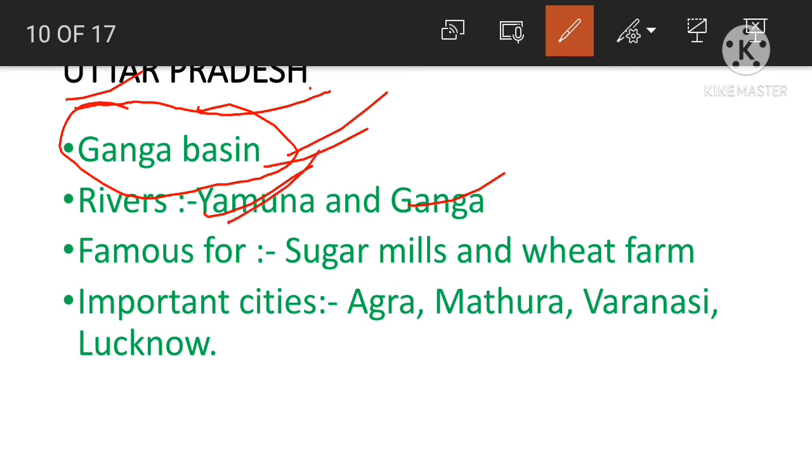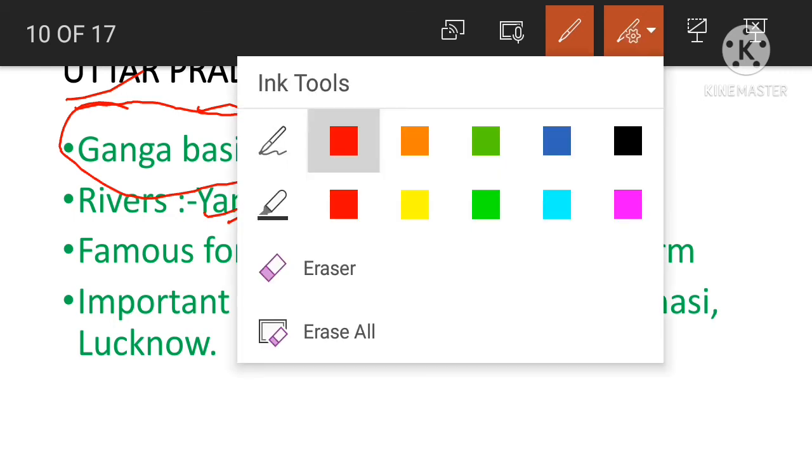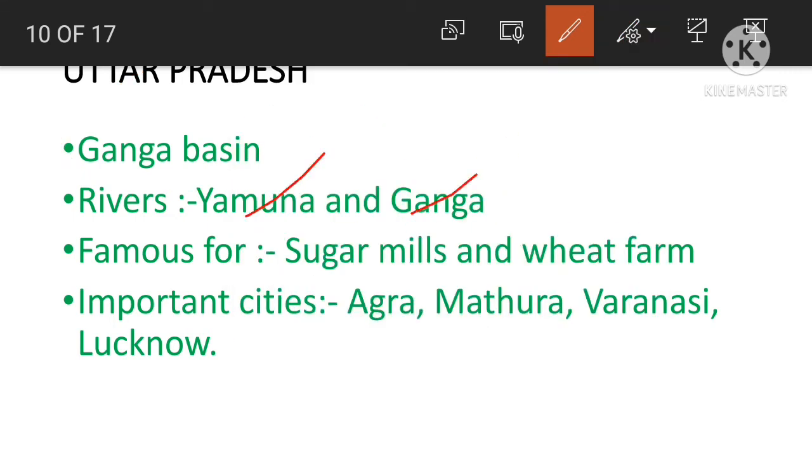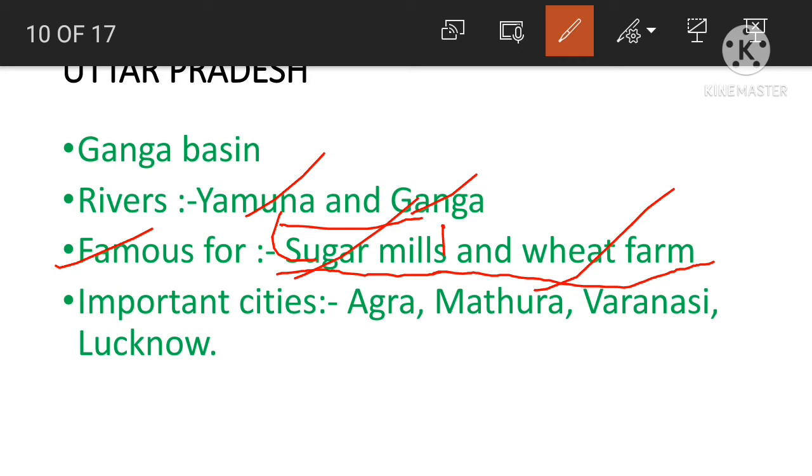So Yamuna is a tributary of the river Ganga. Yamuna joins the river Ganga and flows along with Ganga. So the rivers in Uttar Pradesh are Yamuna and Ganga. And Uttar Pradesh is famous for sugar mills and wheat farms, very famous. Why? Because sugarcane cultivation and wheat cultivation are done in Uttar Pradesh. So sugar mills and wheat farms are very famous in Uttar Pradesh.